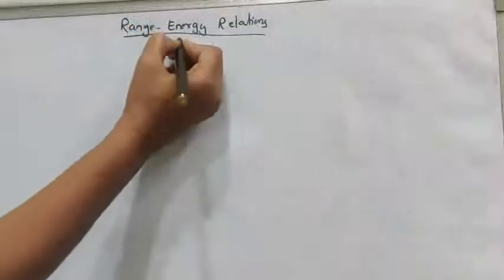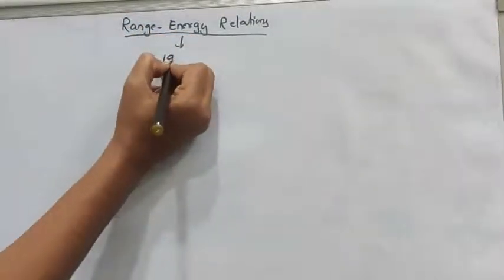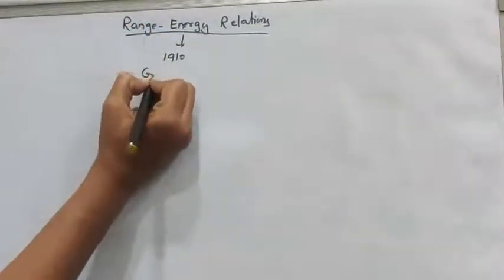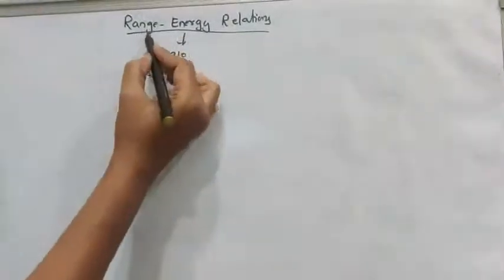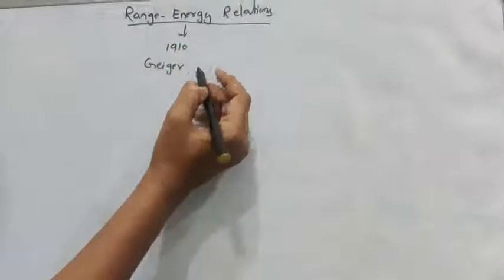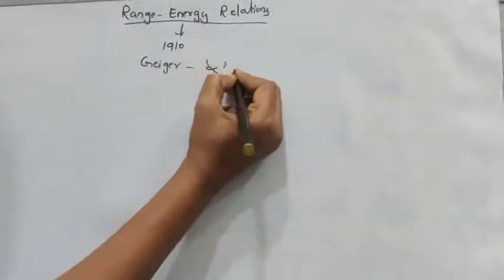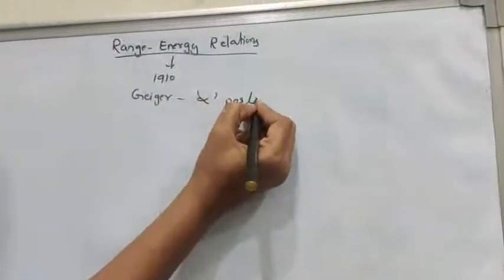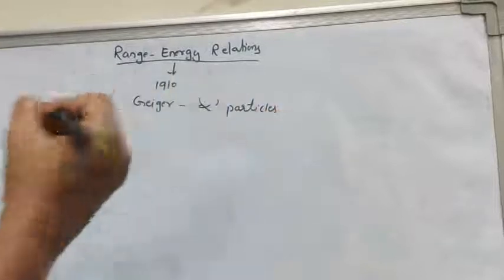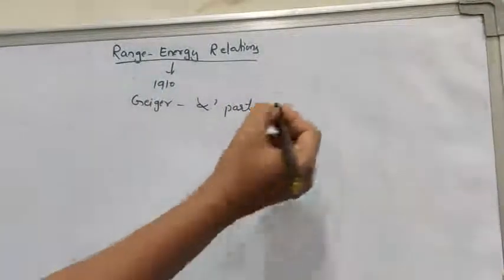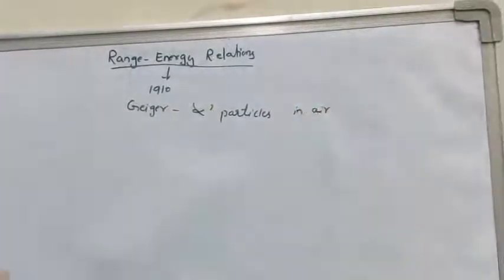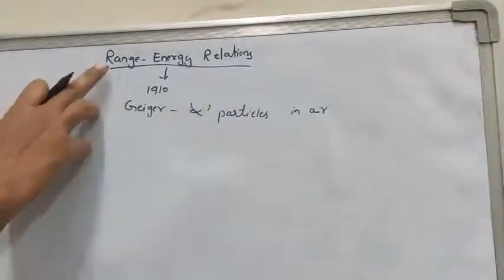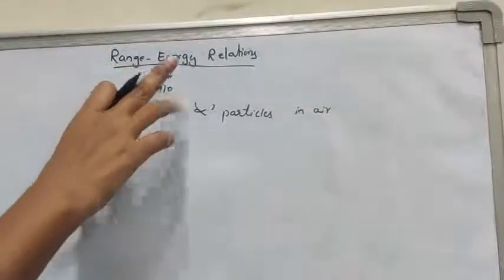In the year 1910, Geiger gave the relation for range energy for alpha particles in air. So today's concept is range energy relations.